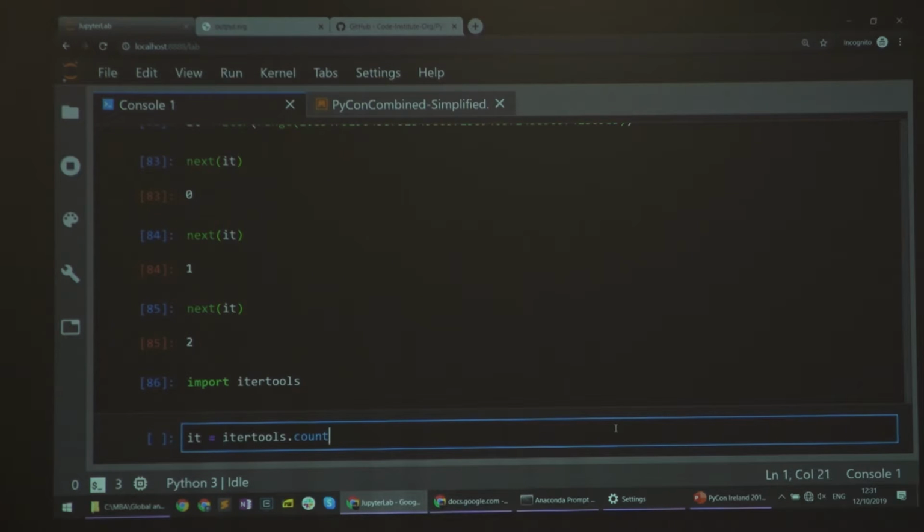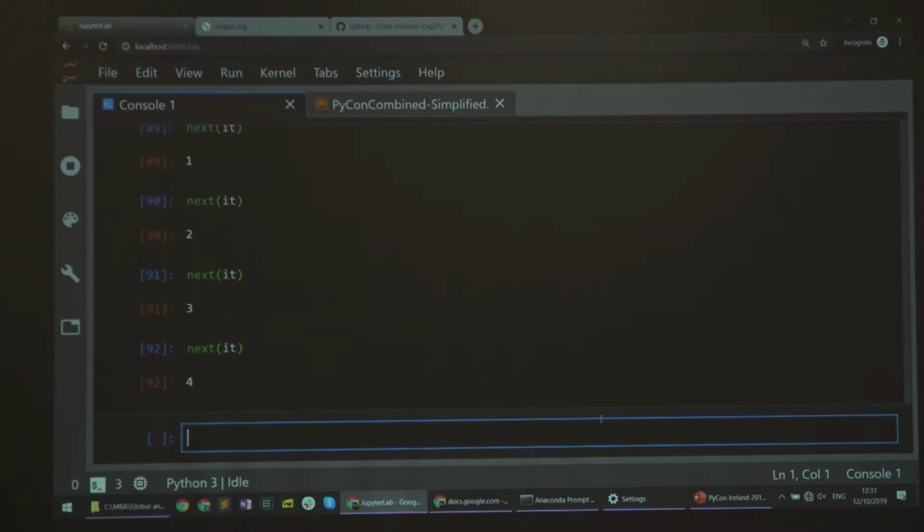This is something that I use often, and I'll use in the example later, where this count function creates a new iterator across all natural numbers, right? So it will give me 0, 1, 2, and keep going. This is an infinite iterator, right? And of course there's nothing behind the scenes. It doesn't use any memory, just remembers the next integer.